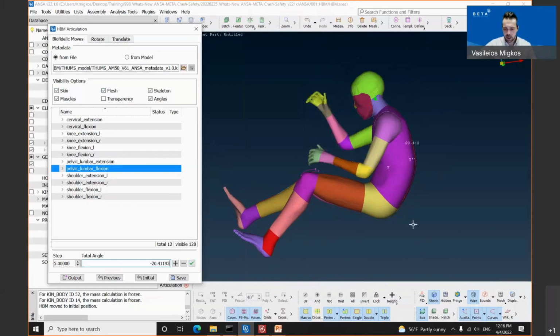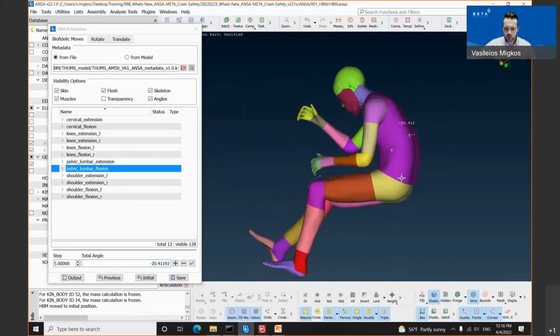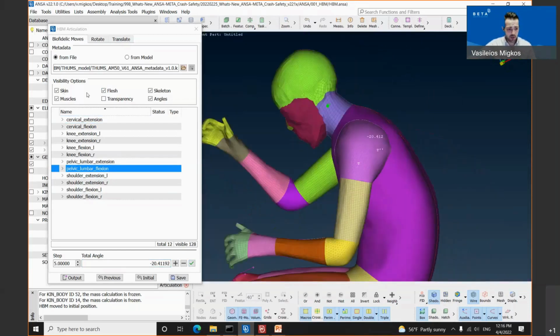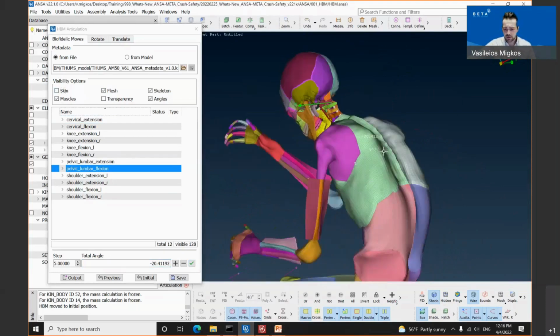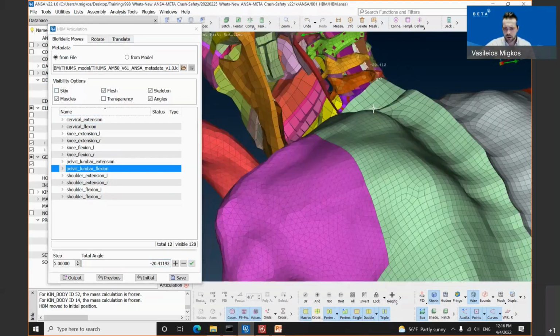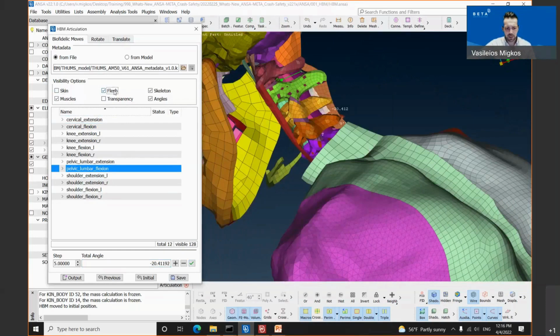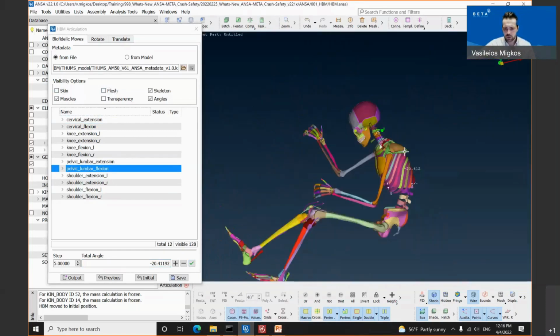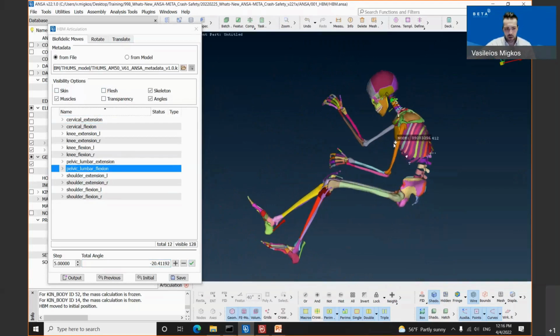And as you can see, we have successfully performed also this movement. Let's inspect the result. It seems to be at the end very good. If we deactivate the skin, as well as if I'm deactivating the flash, you will notice that the tool does a really good job.